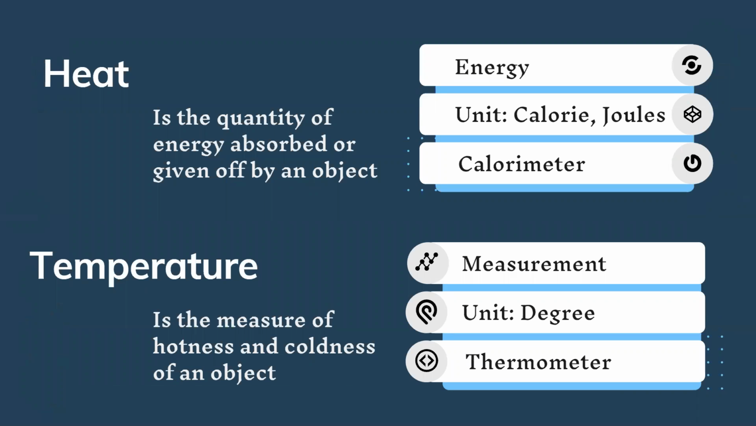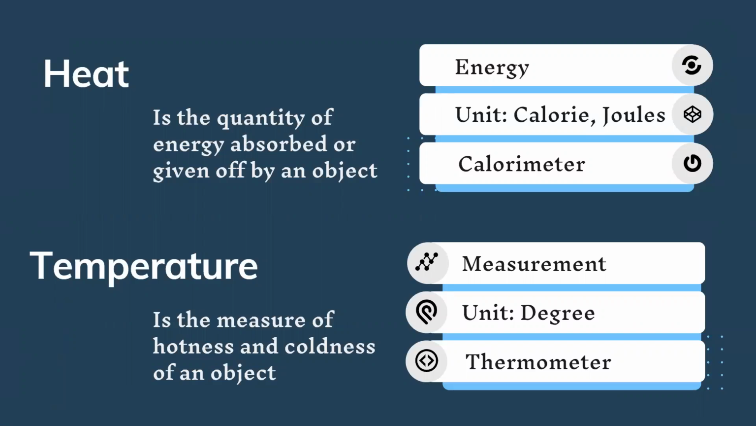Heat is the quantity of energy absorbed or given off by an object. Following the law of conservation of energy, energy cannot be destroyed or made. However, it can be transferred from one medium to another, or it can be transformed from one form of energy into another form. Heat is a form of energy which is thermal energy. The unit for heat is calorie, and the instrument is calorimeter.